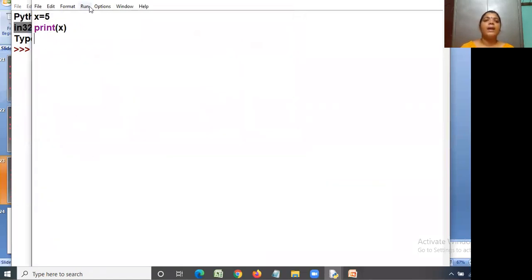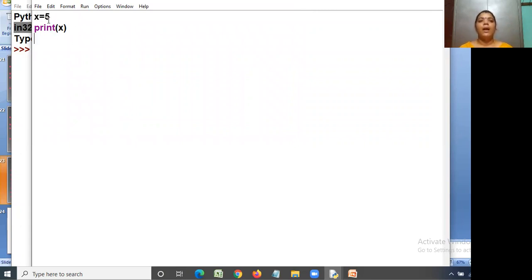Now we can run the file. As I have said earlier, to convert source code to bytecode, we are using an interpreter. What this interpreter will do means, after writing a single line of code, the interpreter will immediately transfer that code into bytecode.